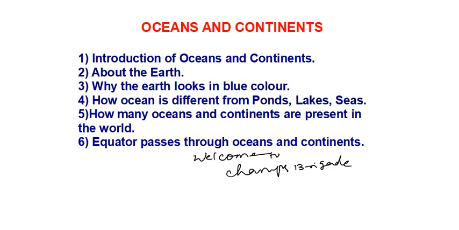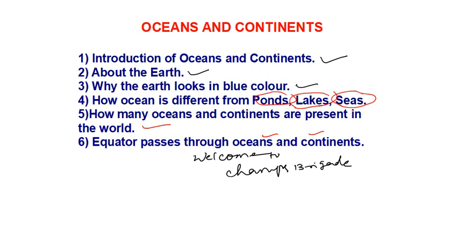And our today's topic is oceans and continents. So in this lecture we will learn about the introduction of oceans and continents and about earth and why the earth looks in a blue color, and how an ocean is different from ponds, lakes and seas, and how many oceans and continents are present in the world, and how the equator passes through how many oceans and how many continents. So if you talk about the earth, the earth is one of the planets in our solar system.